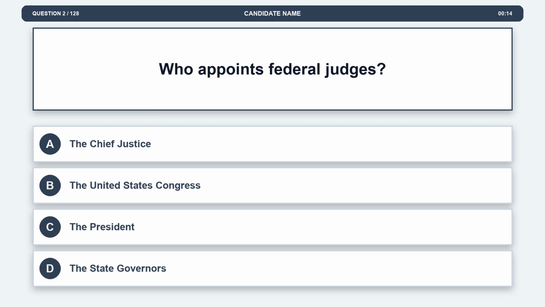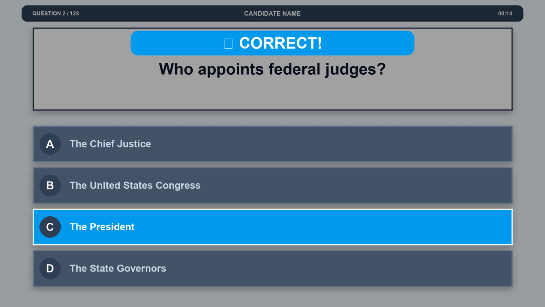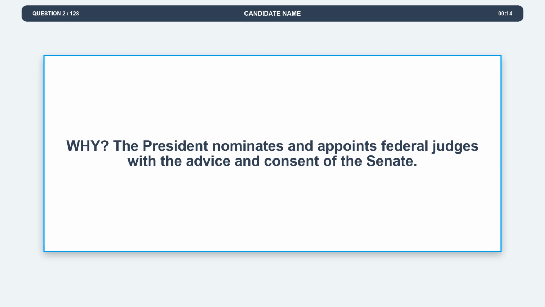Question 2. Who appoints federal judges? Option A, the Chief Justice. Option B, the United States Congress. Option C, the President. Option D, the state governors. The correct answer is option C, the President. Explanation. The President nominates and appoints federal judges with the advice and consent of the Senate.